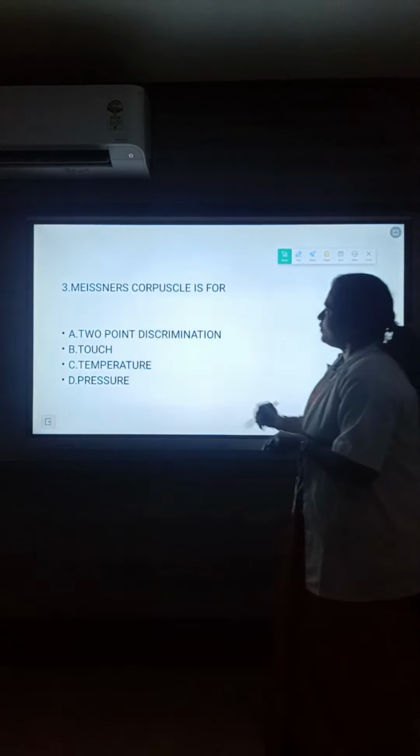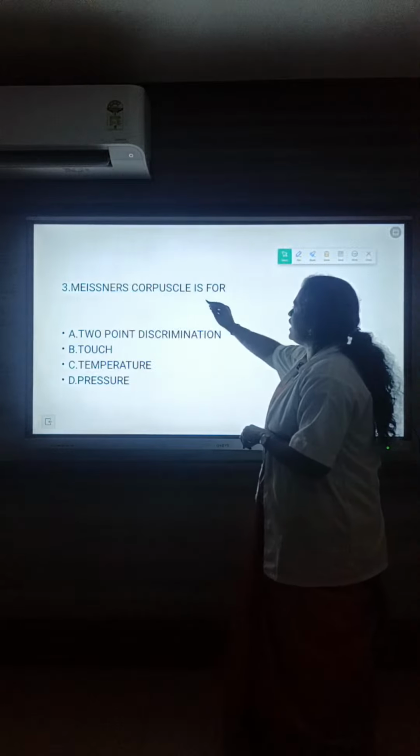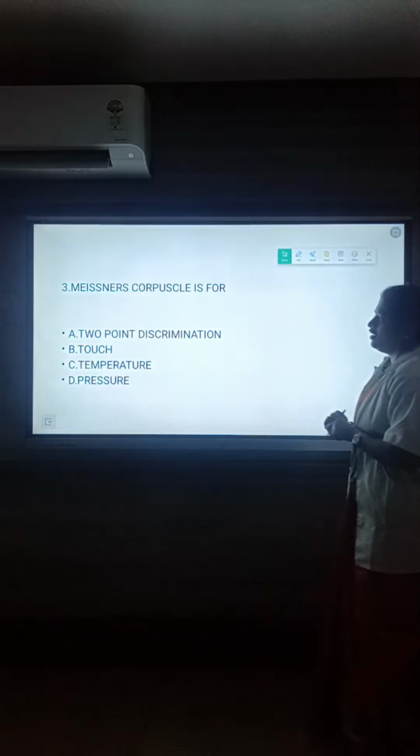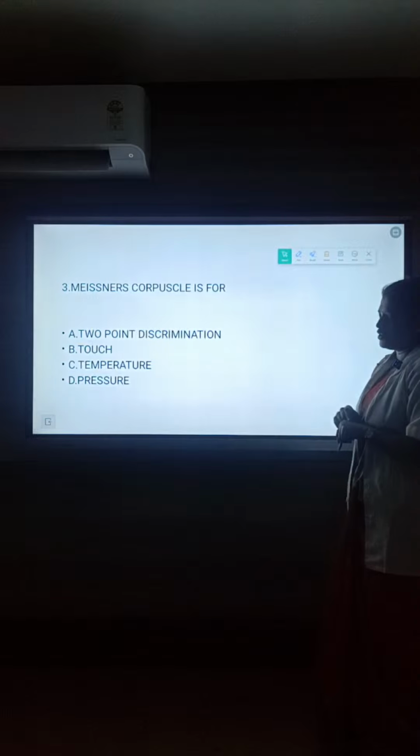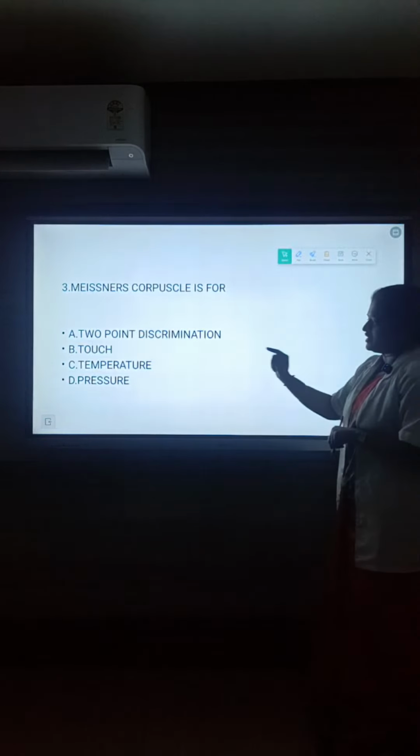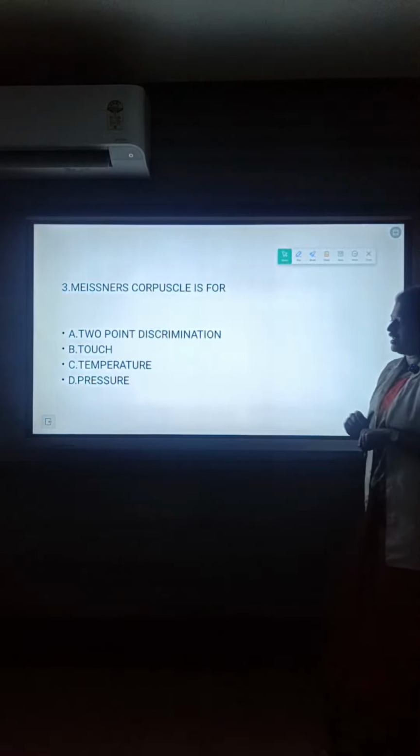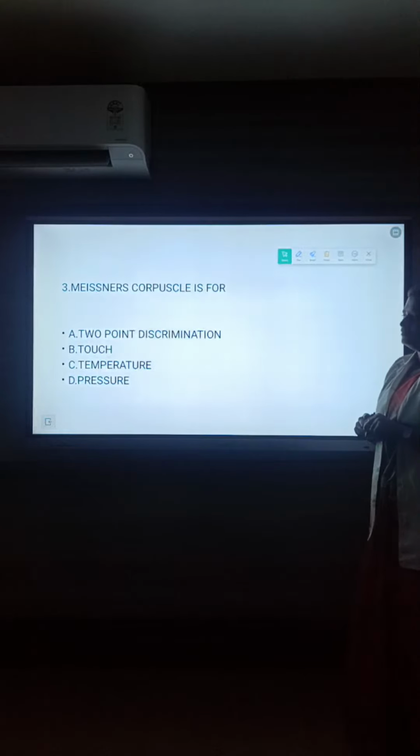Next one. Meissner's corpuscle is for option A, 2-point discrimination; option B, touch; option C, temperature; option D, pressure. Guess the answer.